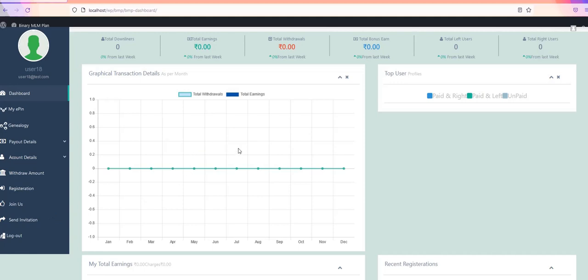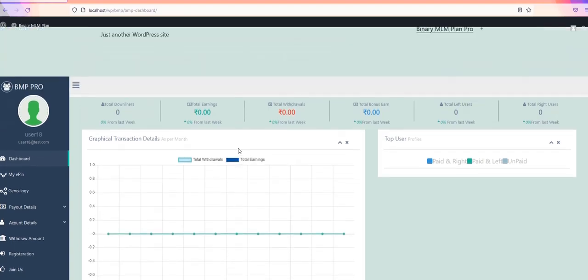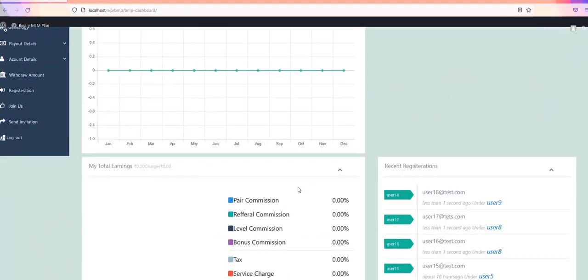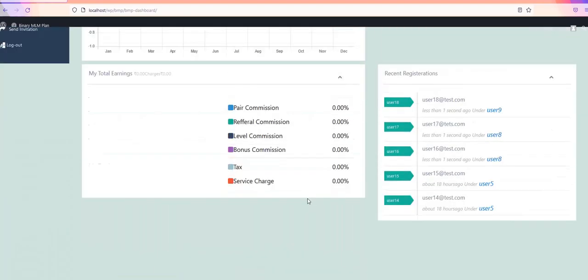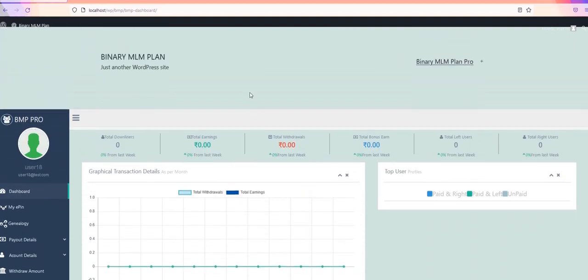So this is the information about how the binary process, or binary MLM, works. If you have any doubt or any confusion, please let me know.